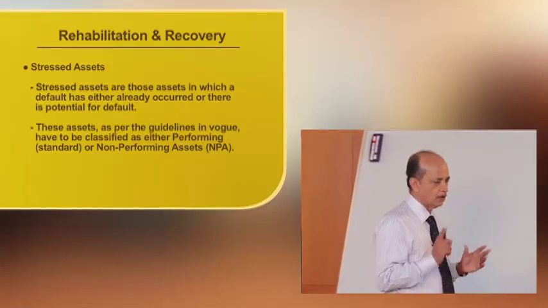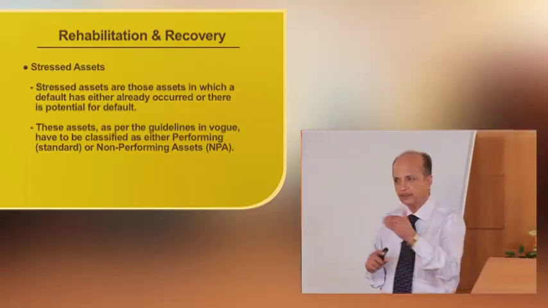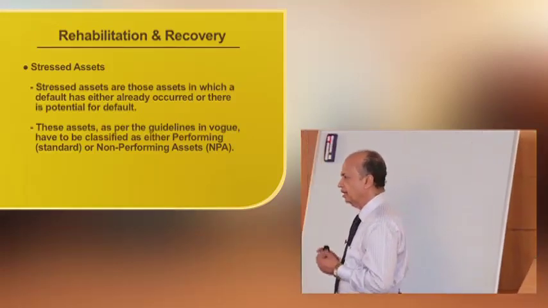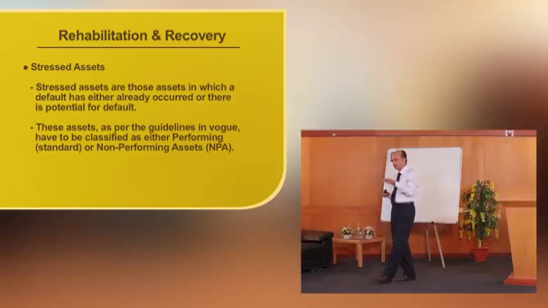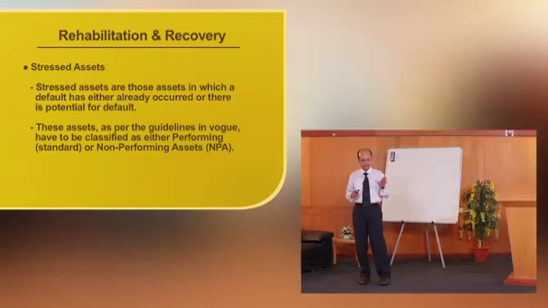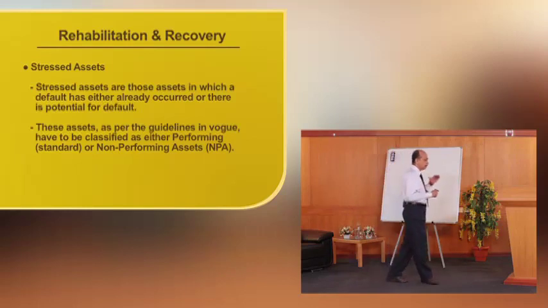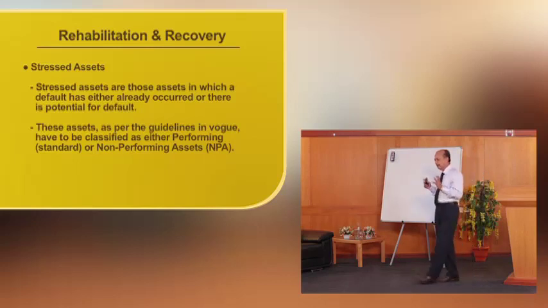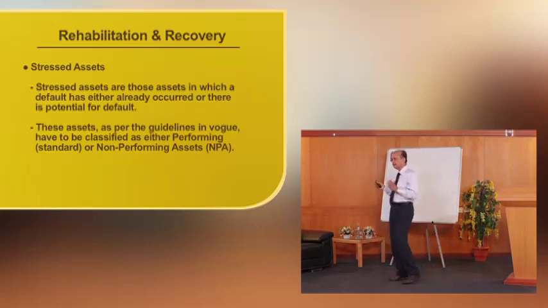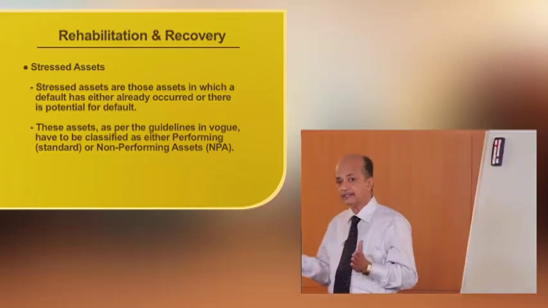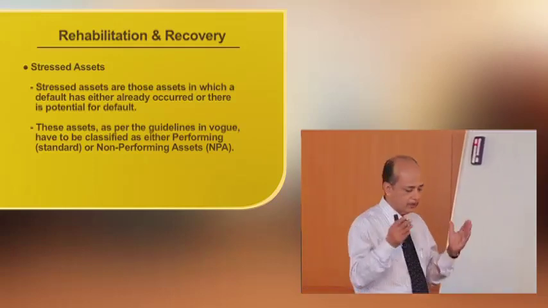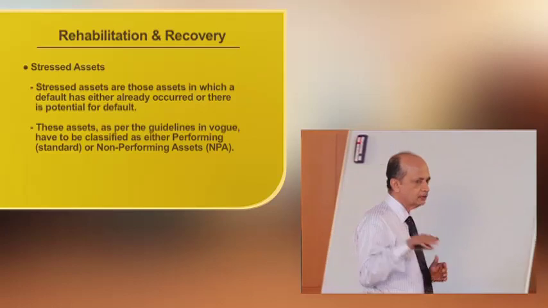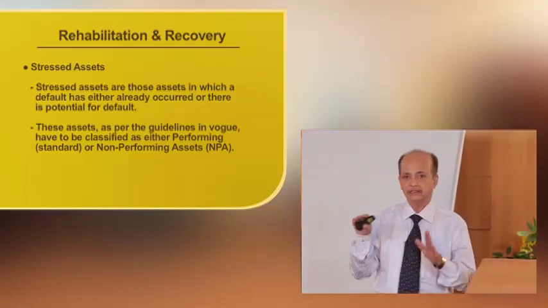Then above all, there is a reputational risk also, because the status of the bank is also determined by the quality of the assets. When in a bank the major chunk of the assets are substandard or an NPA, then naturally that position gets deteriorated.